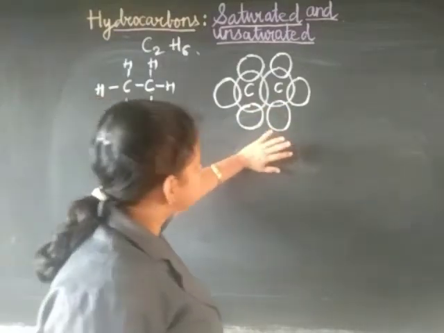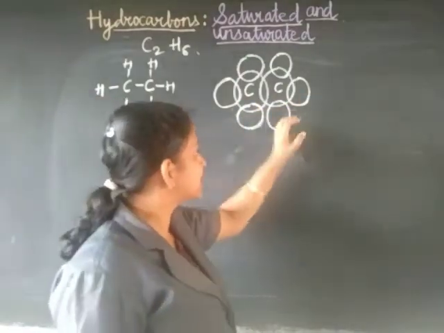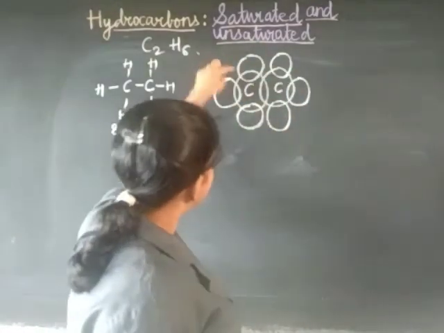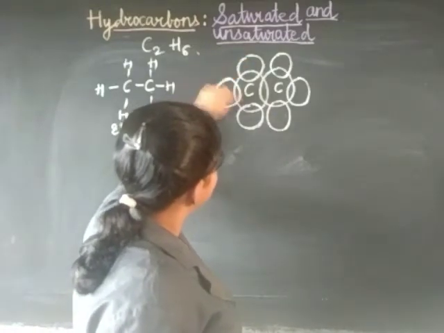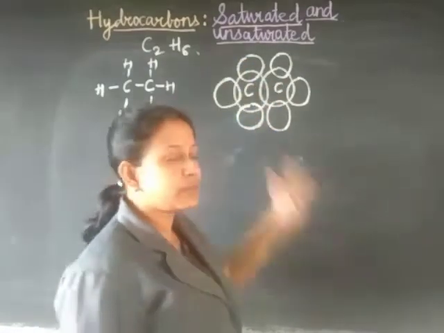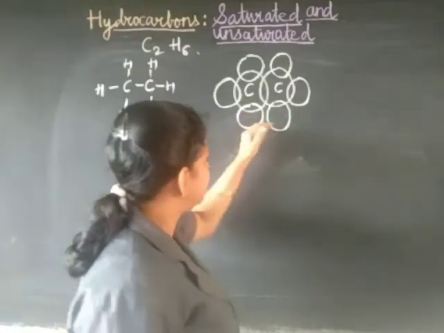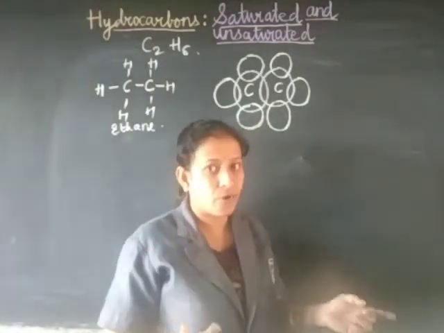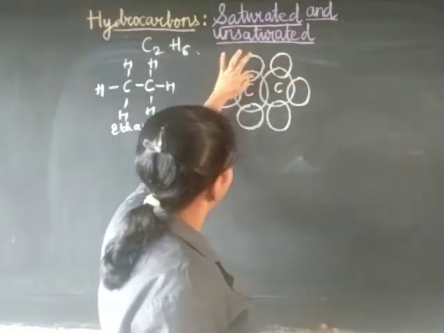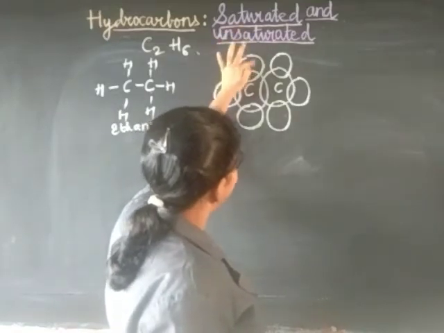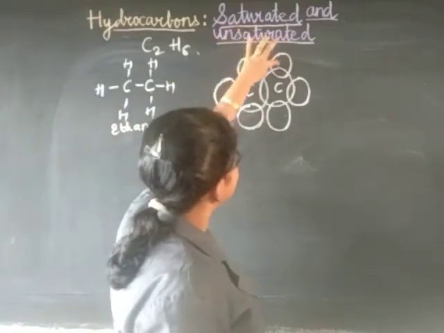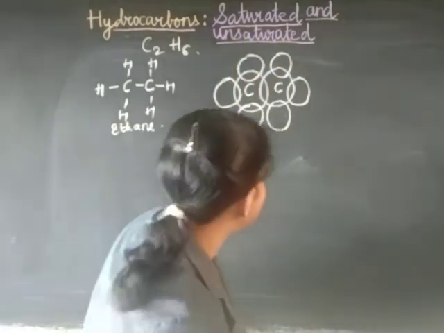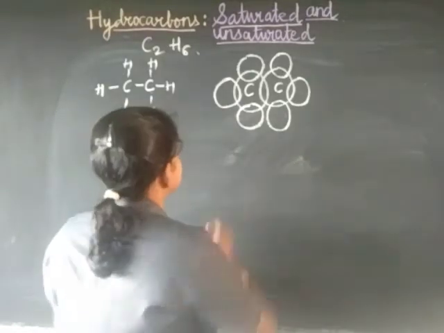Whenever you are drawing the electron dot structure with circles, those circles should look like circles and not like ovals. Secondly, you should never overlap the hydrogens with each other, otherwise it will be a wrong structure. Many students have the habit of drawing circles one inside the other. That will be wrong. Wherever you are forming a bond, only those two atoms will be overlapping. This hydrogen cannot overlap with this. So see that you draw it like that. Now let's draw this hydrogen.